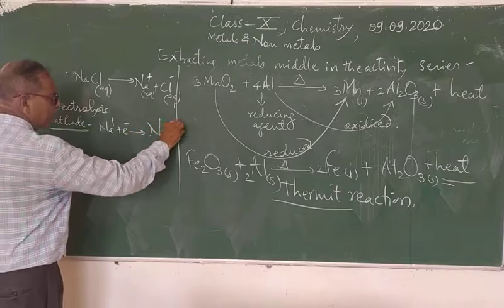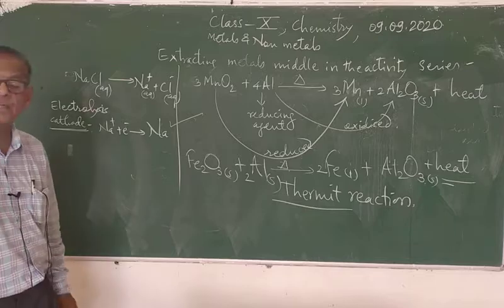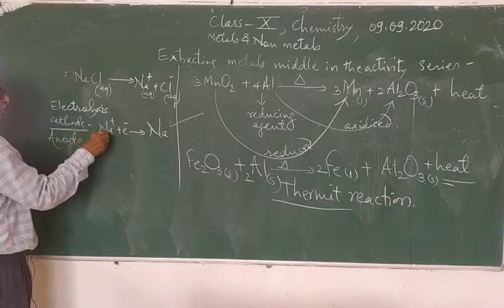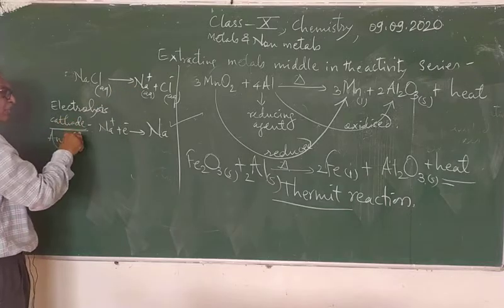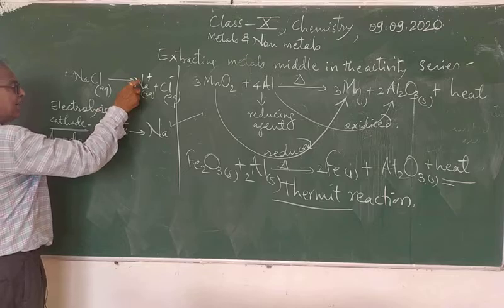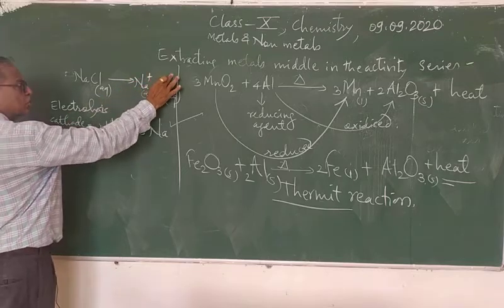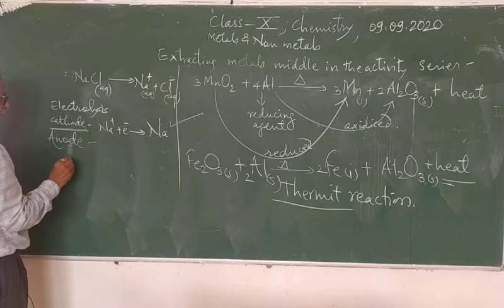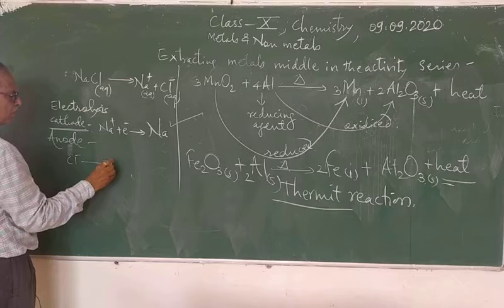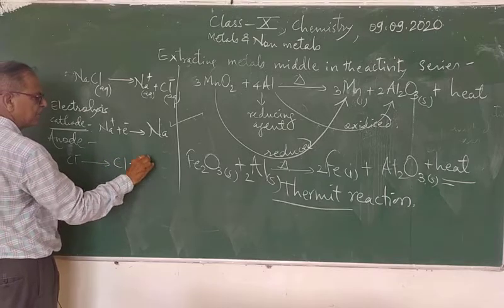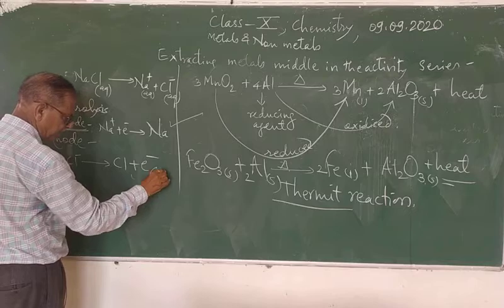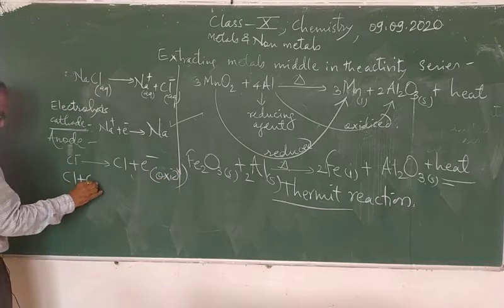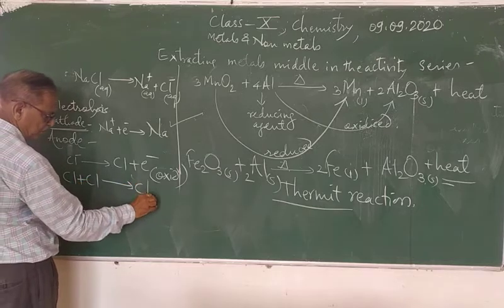So sodium will be collected at the cathode. The cation goes to the cathode; I have told you a number of times that cation goes to cathode, anion goes to anode. So at the anode, Cl negative loses an electron and gives Cl plus electron. Is this an oxidation or reduction? This is an oxidation, and Cl plus Cl gives Cl2.